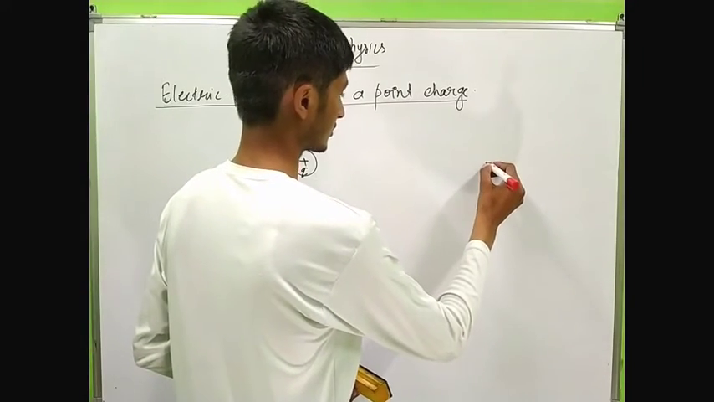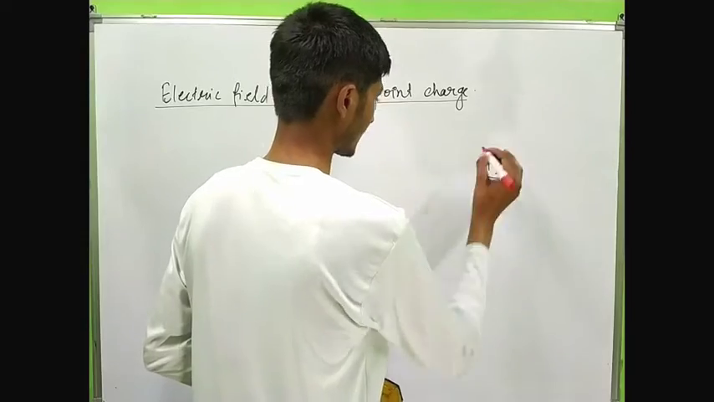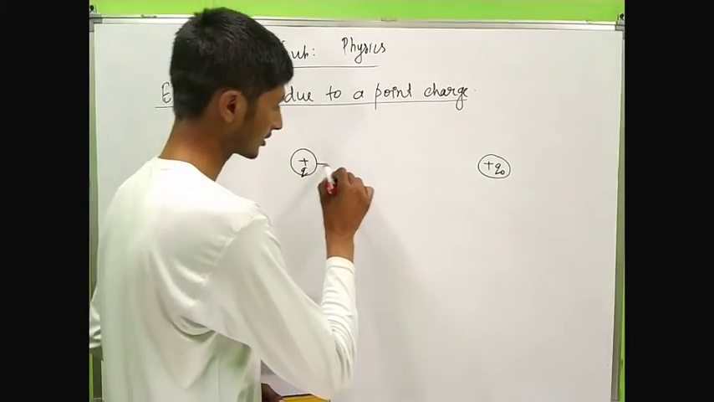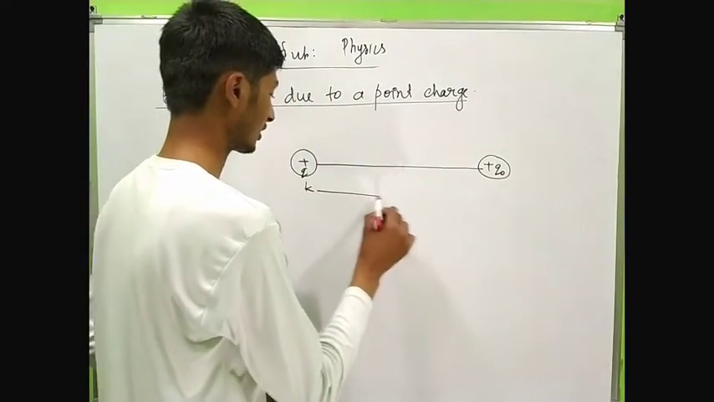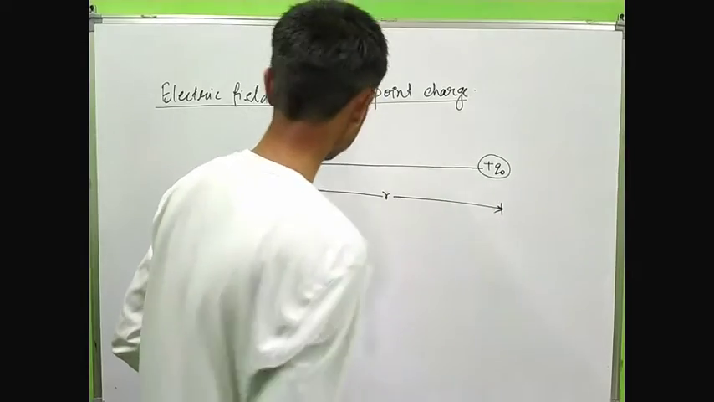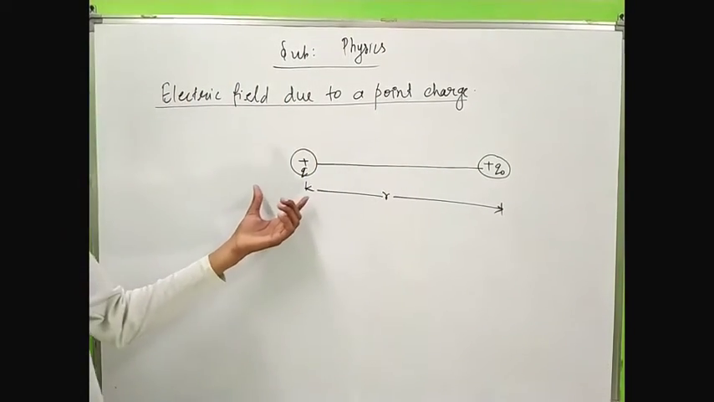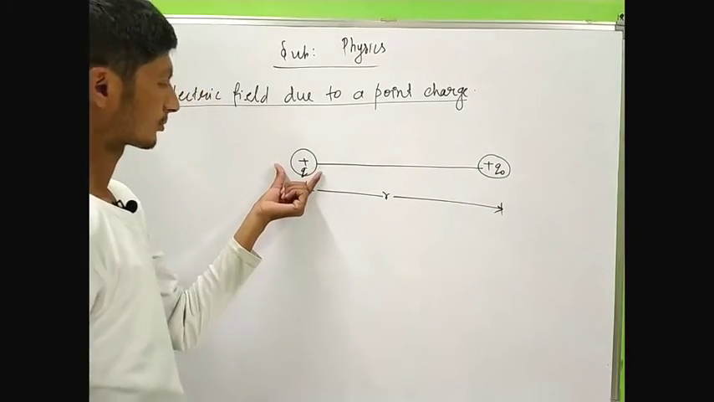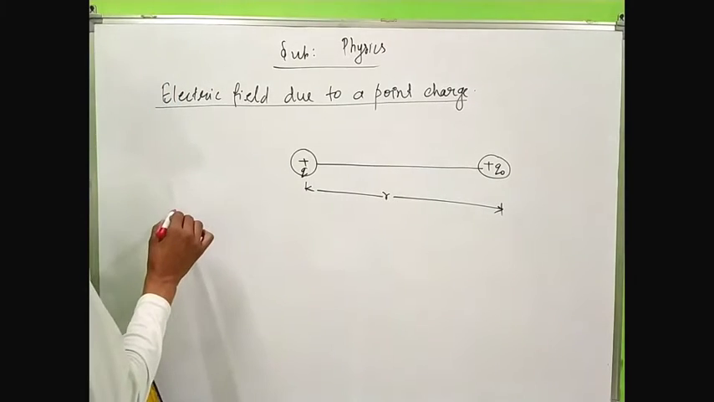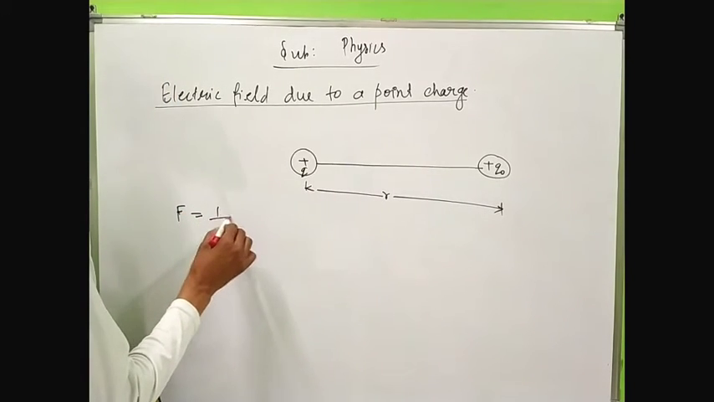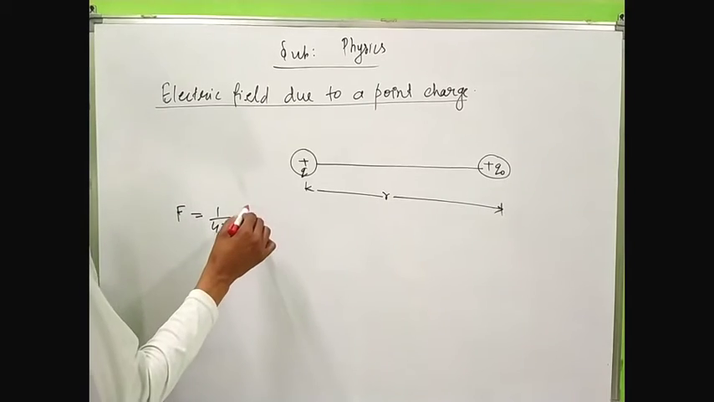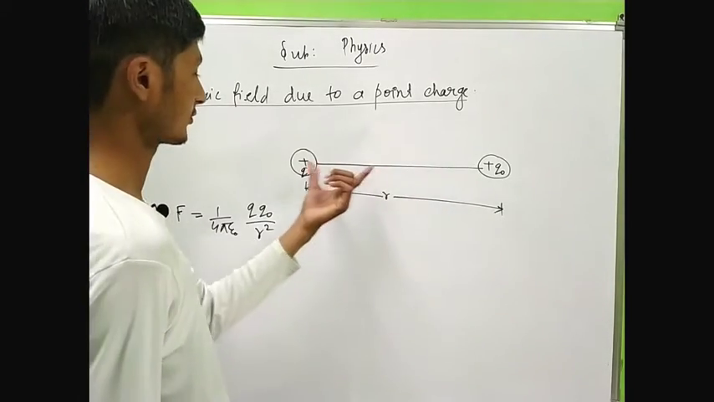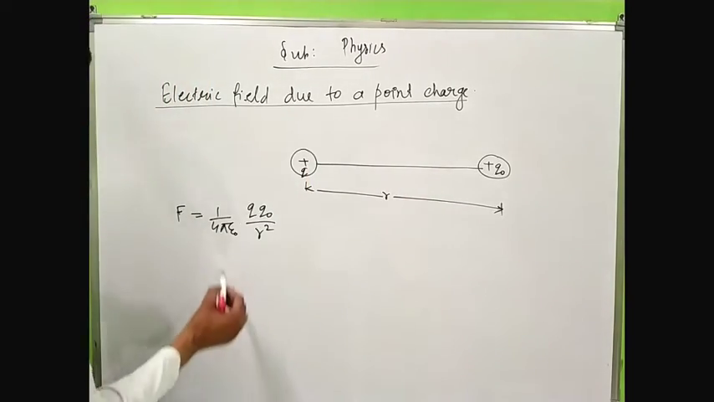and this is a Q naught test charge, I placed in air at a distance r. Now the force on the test charge Q naught by plus Q is given by 1 by 4 pi epsilon naught Q Q naught upon r square, where r is the distance between these charges.